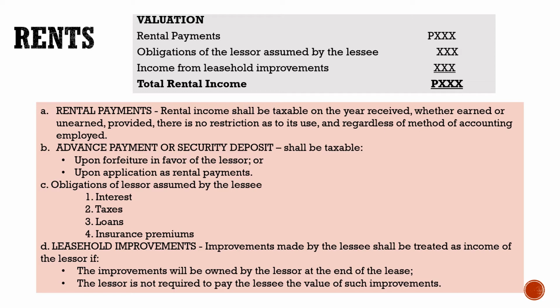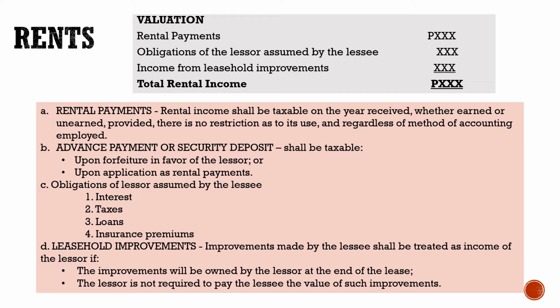So, the obligations of the lessor, supposedly, the interest, the taxes, the loans, the insurance premium, but these are assumed by the lessee. Since the renter assumed them, they become part of the rental income on the part of the lessor.